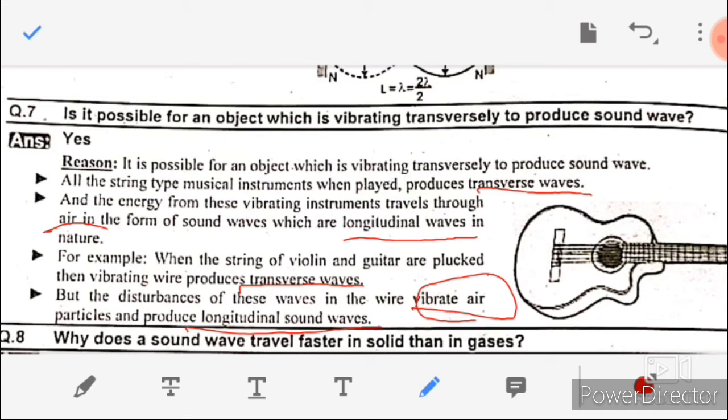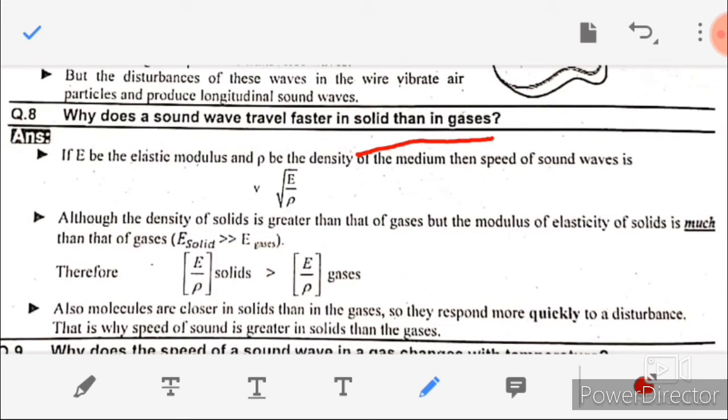Now moving towards question number 8. Why does the sound wave travel faster in solids than in gases? As you know, the speed of sound waves depends upon the elastic modulus and density of the medium. So in solids, density and elastic modulus are greater than those in liquids. The molecules are closer in solids.